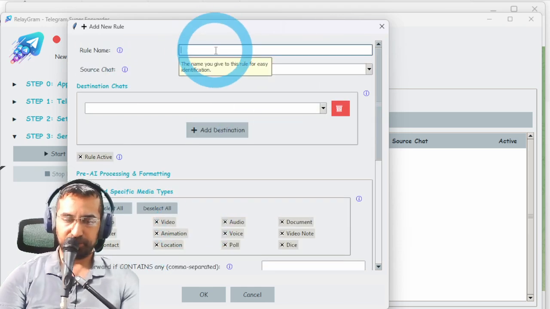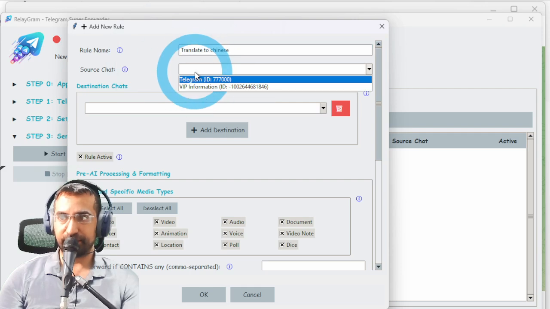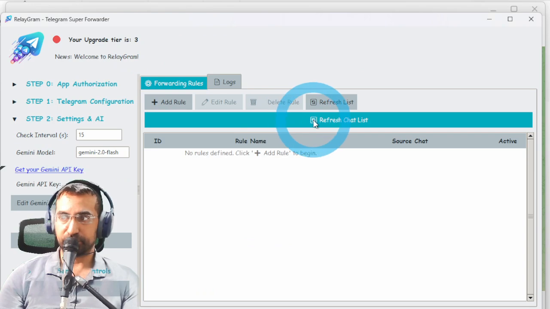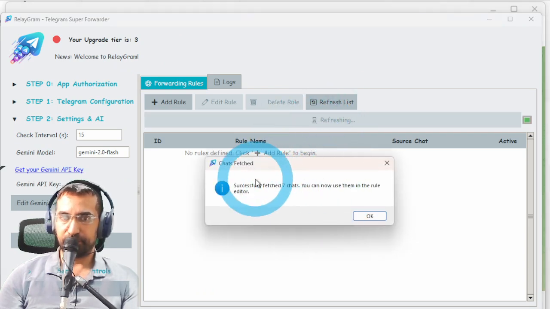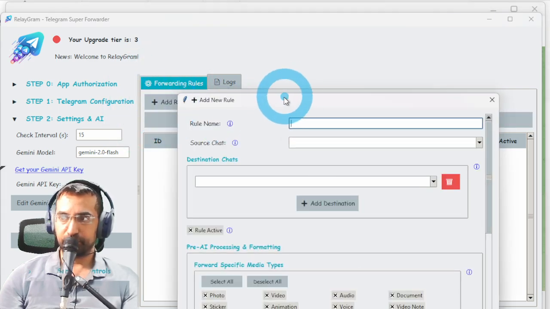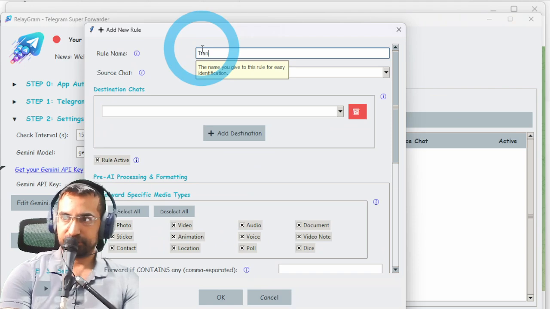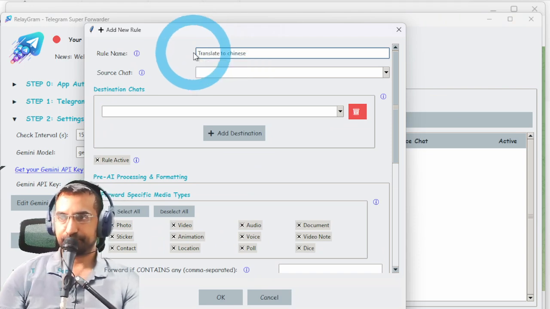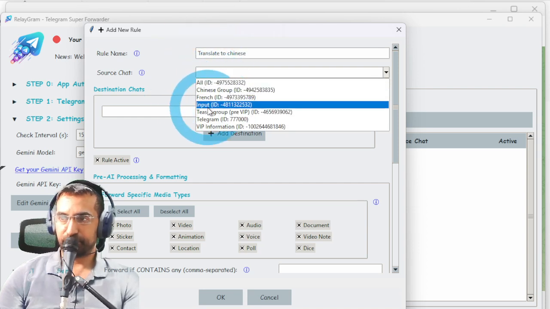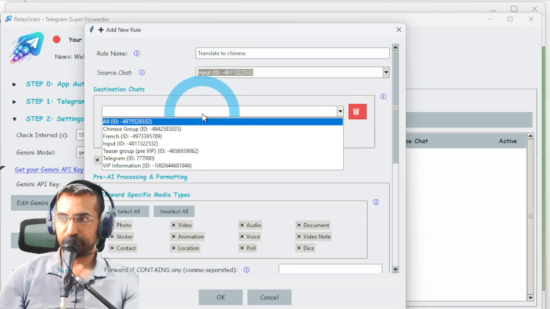Let's start. We'll start with translate to Chinese, because I just think it's funny to take a message that you've just inputted and translate it to Chinese. So before we start, we forgot to refresh your chat list. This will import all of your chats. Once you've done that, you click add rule, and then we'll click Chinese. And then the source chat, this is going to be from the input group, and it's going to go to the Chinese group.